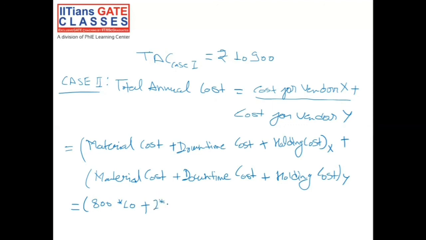So this would be 2 into 200, plus holding cost. We know the holding cost is Q by 2 into CH, and Q in this case would be 800 because we are ordering only 800 units from vendor X. So 800 by 2 into CH, and CH for vendor X was 1.